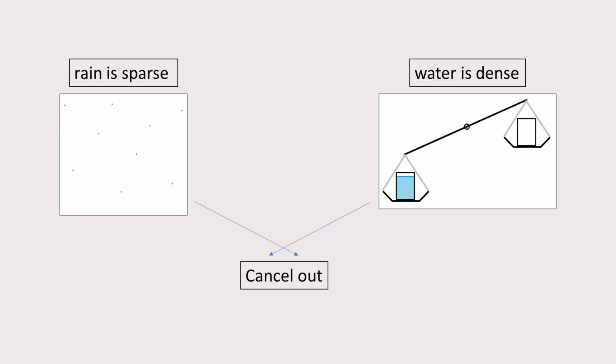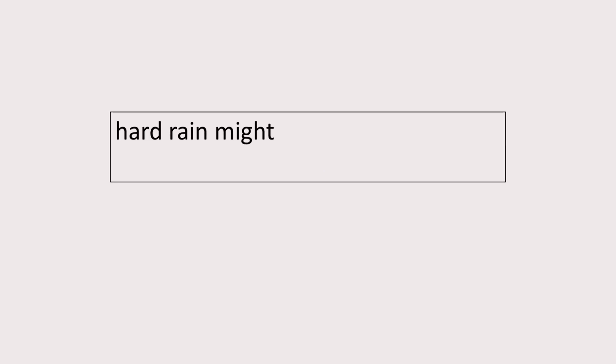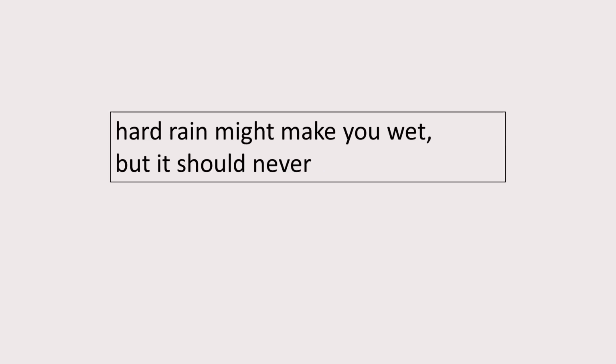To my surprise, this turns out to never be the case, and the sparseness of the rain wins by a lot. To finish up, here's some insight to all the summer kids out there. Be more like your car. Hard rain might make you wet, but it should never drag you down.